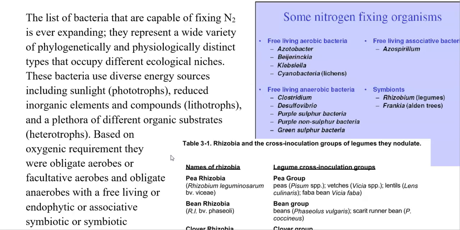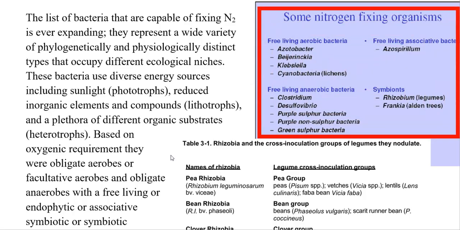Some bacteria are able to use sunlight as an energy source. They are all phototrophs, and they can further use reduced inorganic elements as electron donors, that is, lithotrophic in nature, whereas other groups of bacteria can use different kinds of organic compounds, and are referred to as heterotrophic bacteria. Again, based on oxygen requirement, certain nitrogen fixers are obligate aerobes, some are facultative aerobes, whereas some are obligate anaerobes. We look at examples of the different groups of organisms on the right hand side.